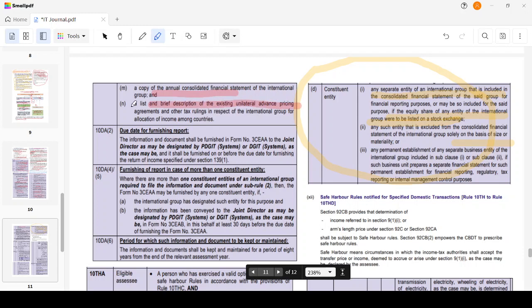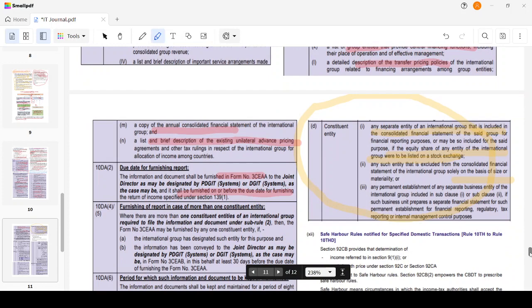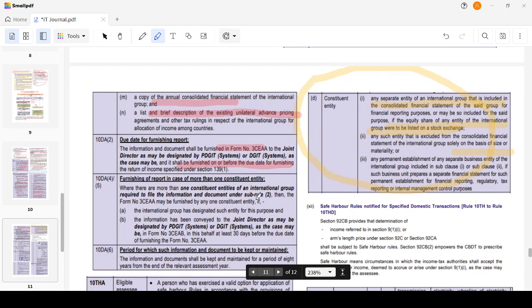Okay. Now, this report shall be furnished on or before the date of furnishing the return of income. This 3CEAA is nothing but the master file, right? This master file has to be furnished on or before the due date of return of income. Furnishing of report in case of more than one constituent entity. If more than one constituent entity is there, then it can be furnished by any one, if the international group has designated such constituent entity for this purpose, and at least 30 days prior, information should be conveyed to the JD.